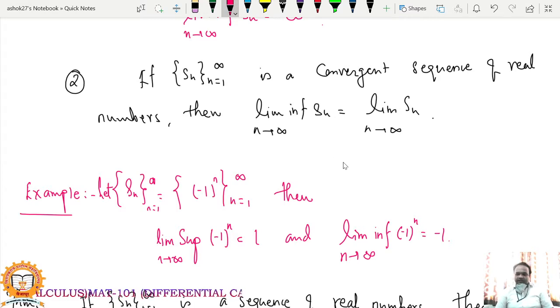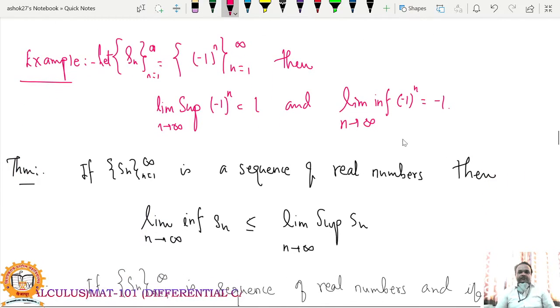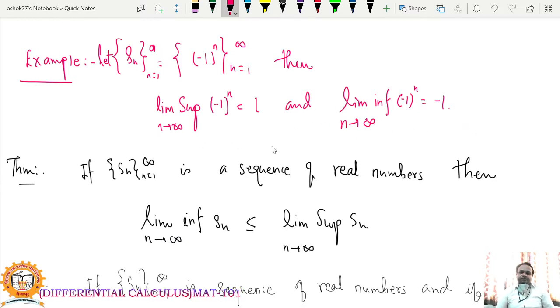So for example, if you consider the sequence minus 1 raised to n, then what will be its limit superior and what will be its limit inferior? Naturally, limit superior of the sequence minus 1 raised to n will be 1 and limit inferior will be minus 1. Manually, you can use this definition to find limit superior and limit inferior of this sequence. You can also observe directly: limit superior is plus 1 and limit inferior is minus 1.